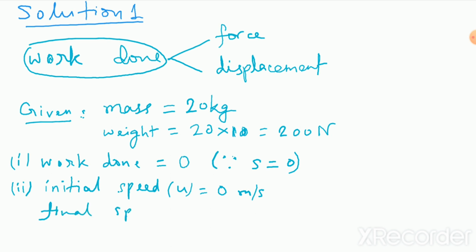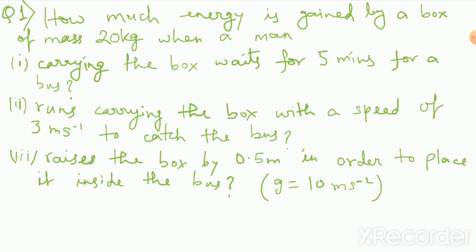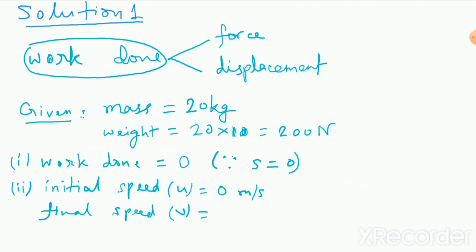Final speed of the box, denoted by letter v, is how much speed is the man moving with? 3 meter per second. So for the initial and final kinetic energy, the change in kinetic energy I will write as delta KE.